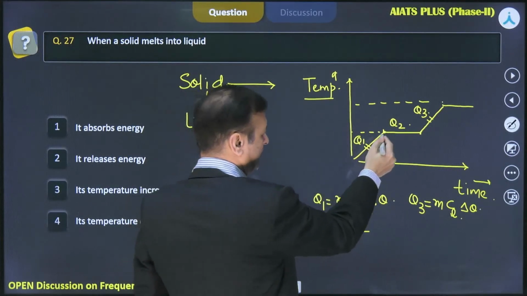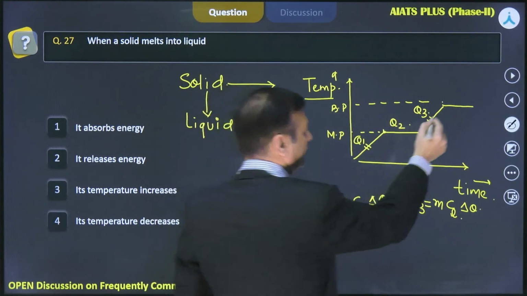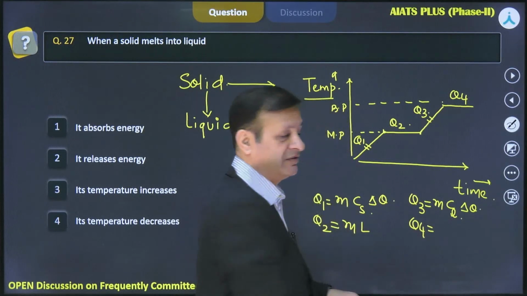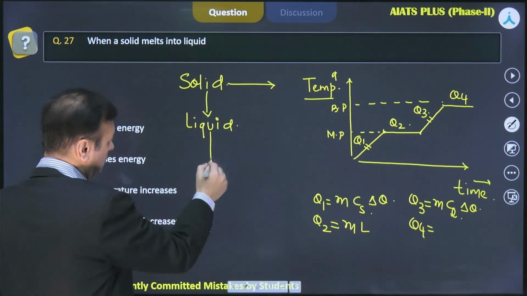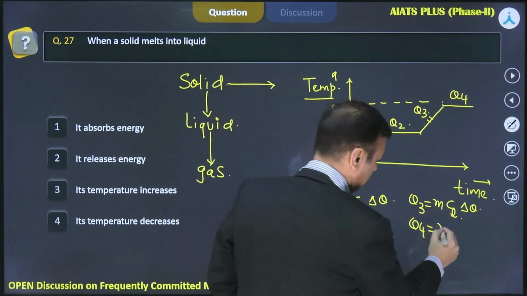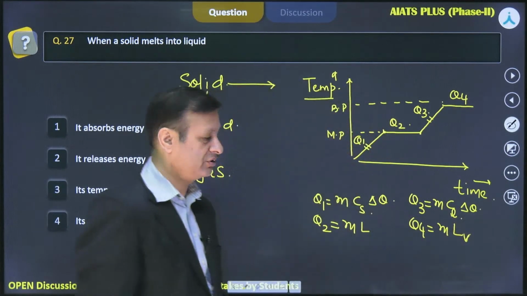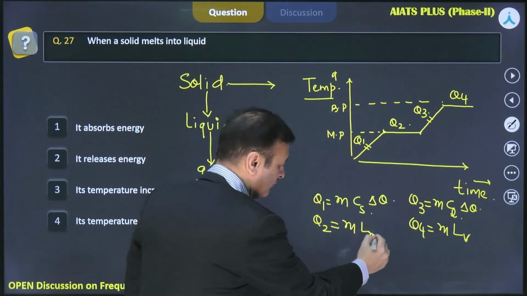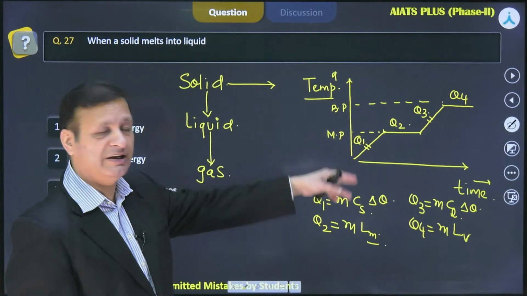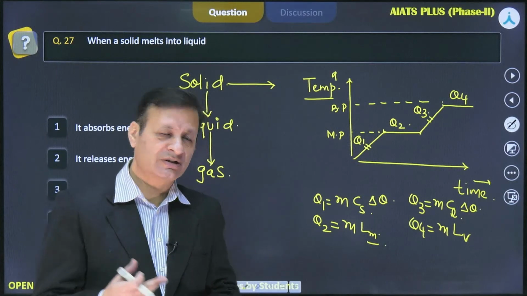This temperature was like the melting point. This temperature now is the boiling point, and the amount of heat it absorbs, because here we are talking about the phase transition from liquid to gas, is mL, where L is the latent heat of vaporization, whereas in this case the latent heat of melting was there. So this is the complete process.